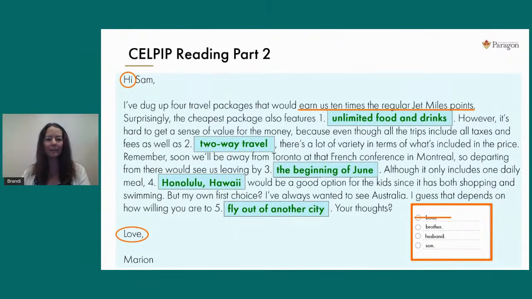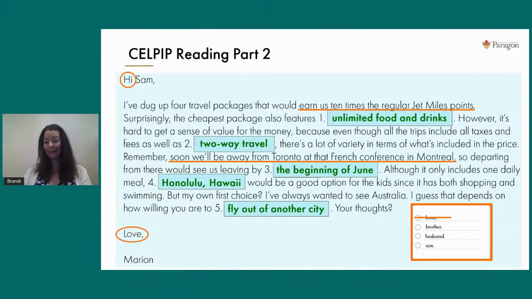Okay, so we keep skim reading. She's talking on a little bit about two-way travel and what's included. The next detail that stands out for me is here. She says to Sam, soon we'll be away from Toronto at that French conference in Montreal. So clearly, both she and Sam live in Toronto. They live in the same city, and they're going to be traveling to a work conference in another city.